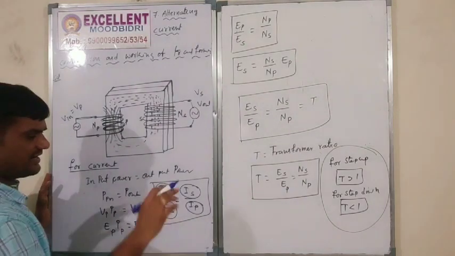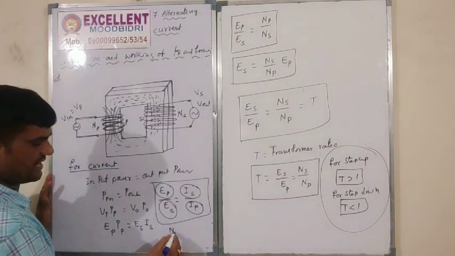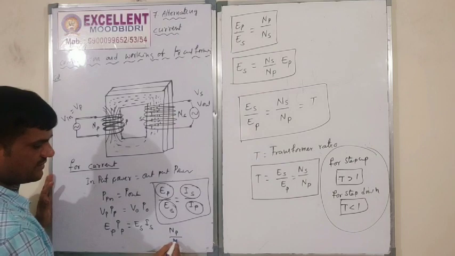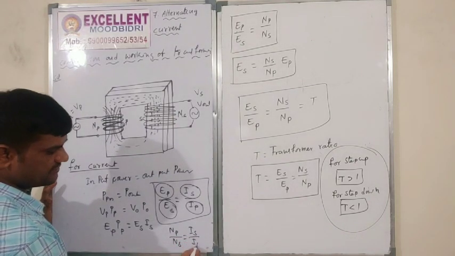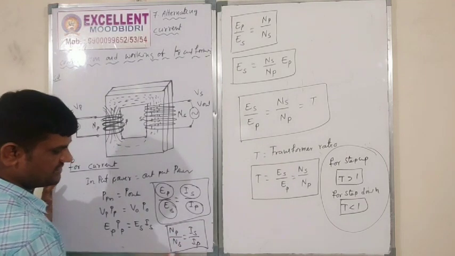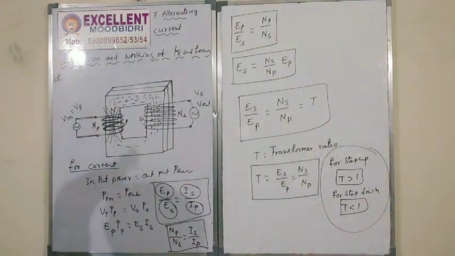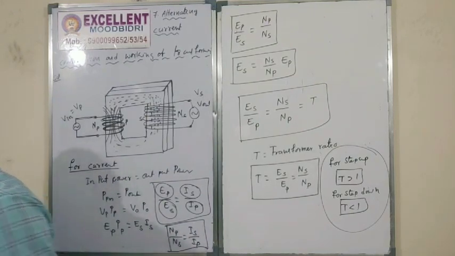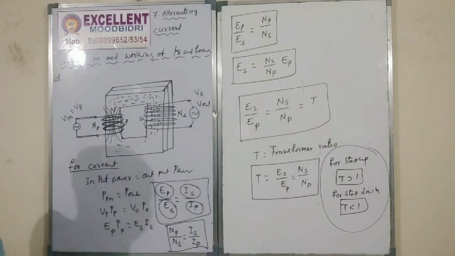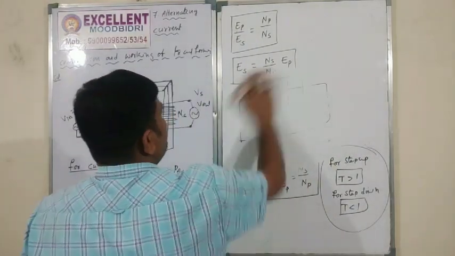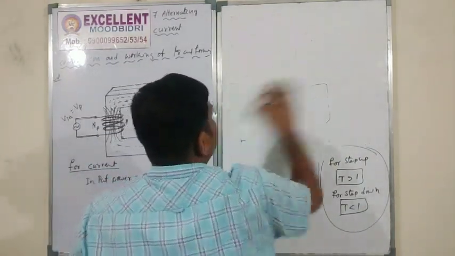Next, current and number of turns: NP by NS is equal to IS by IP. This is the current relation. Current relation finished. Next topic is efficiency of power.